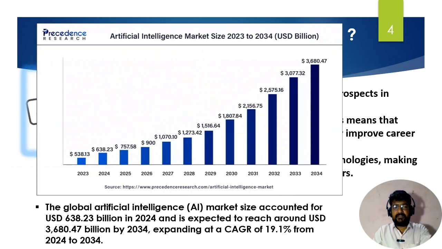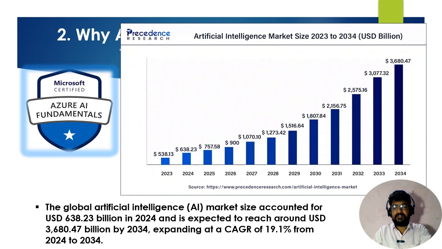Then you can check the survey from Precedence Research about the artificial intelligence market size from 2023 to 2034. In this survey it is mentioned that the global artificial intelligence market size was around USD 638.23 billion in 2024, and is expected to reach around USD 3680.47 billion by 2034, expanding at a CAGR of 19% from 2024 to 2034.